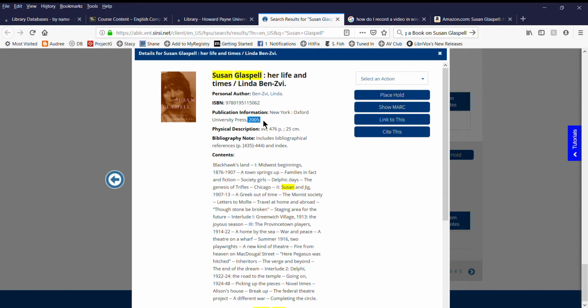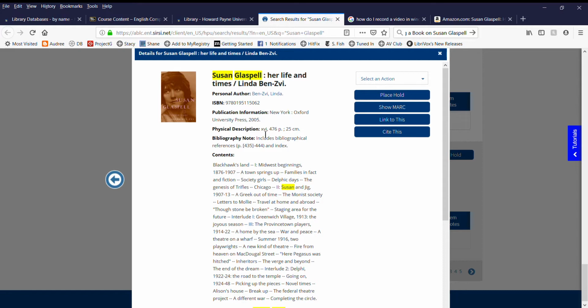2005, for an author like Susan Glaspell, who probably died in the 1940s or 50s, that's relatively recent to our time. In other words, enough years since her death have gone by that this can be considered a relatively recent book on the subject of Susan Glaspell. So we've got 2 criteria, recent and peer reviewing.